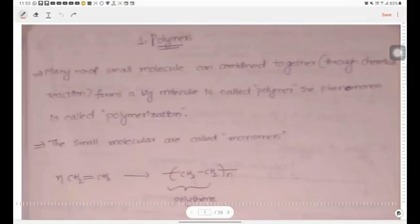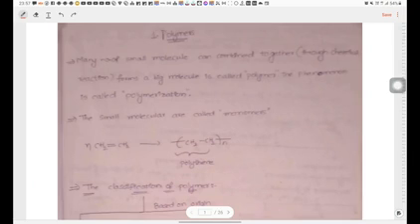Many smaller molecules can combine together through a chemical reaction and form a big molecule, which is called a polymer. The process is called polymerization. Here the smaller molecules are added together one by one and form a big or giant molecule. The giant molecule is called a polymer.